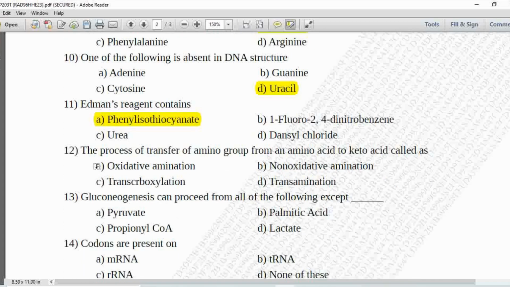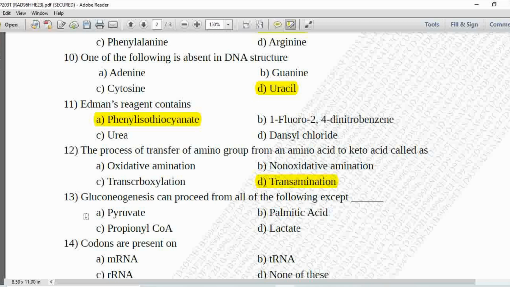Next MCQ, the process of transfer of amino group from an amino acid to a keto acid is called as. Option A is oxidative amination, B is non-oxidative amination, C is transcarboxylation and D is transamination. So the answer for MCQ number 12 is transamination.